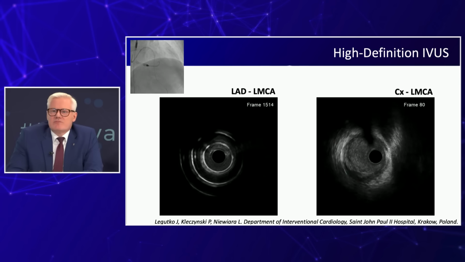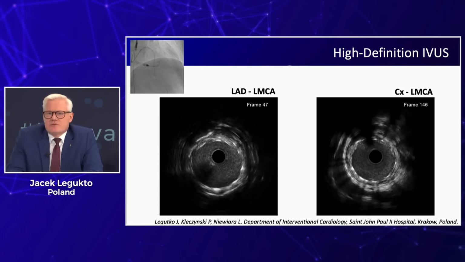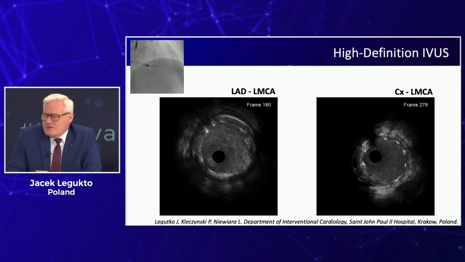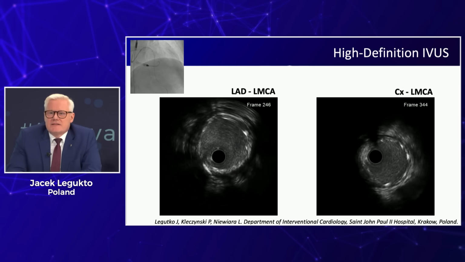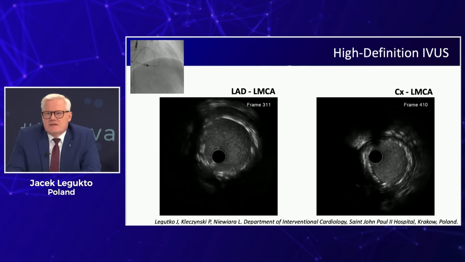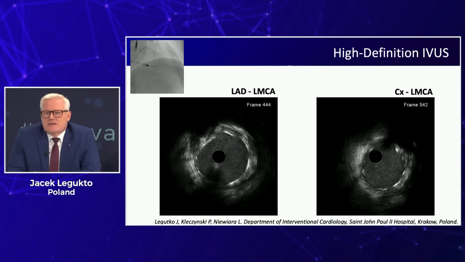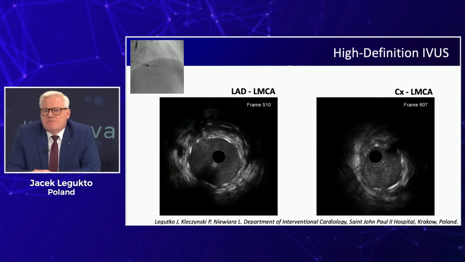This is the circumflex pullback, and again you will see the stent which was implanted in May. And again, we can say that the procedure was performed appropriately. The stent is well opposed, the stent is appropriately sized. But what is most interesting for us is what happens proximal to the stent.